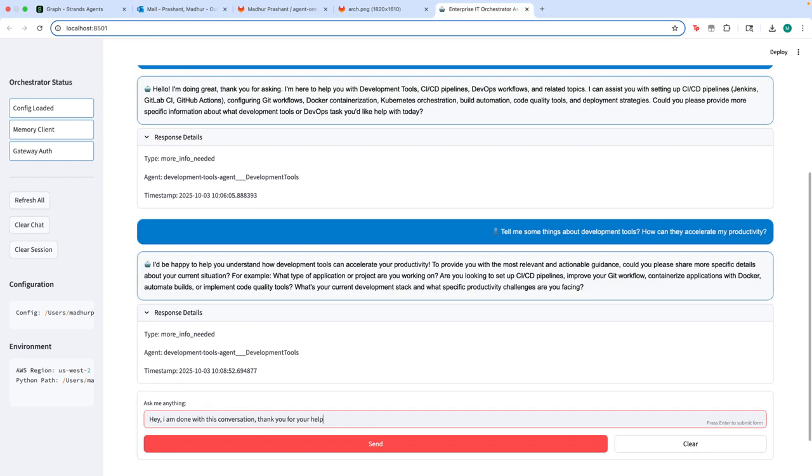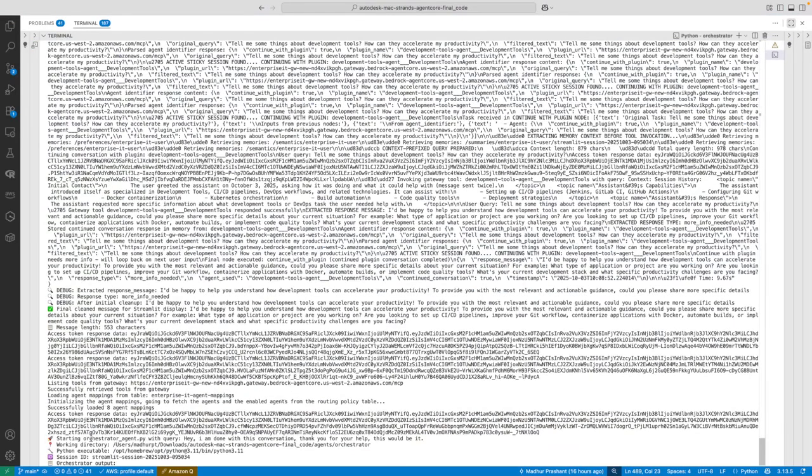Thank you for your help. This would be it. Now, this is something that will tell the agent, and the sticky session is still activated, so we'll see that. I've asked it a question: hey, I'm done with this conversation. So this is actually telling the agent that I'm done. And this can be anything, right?